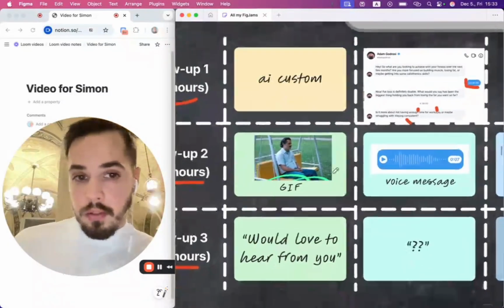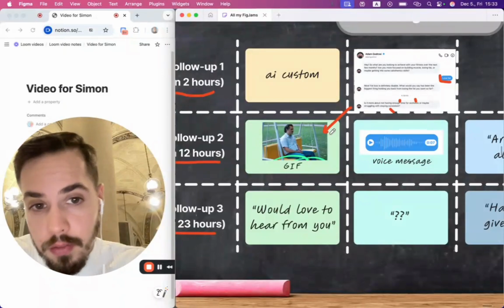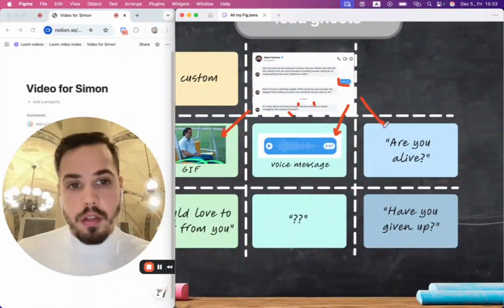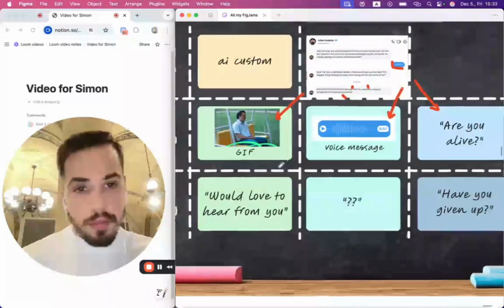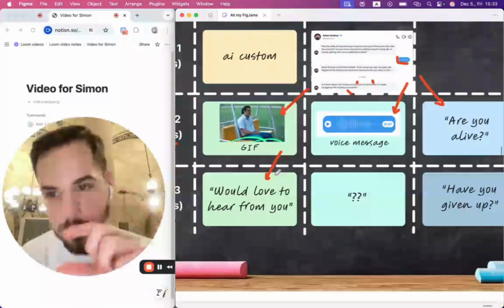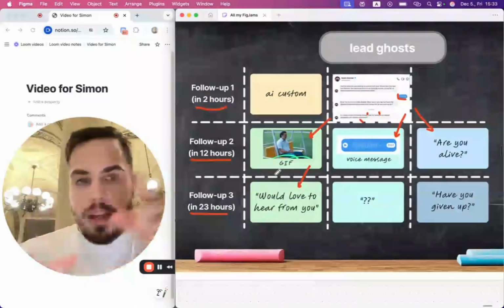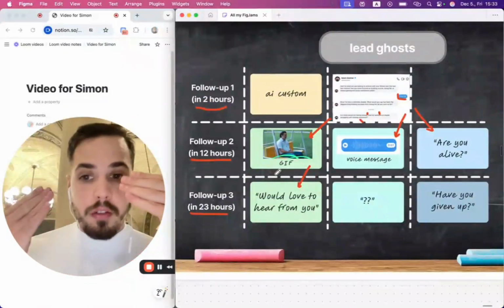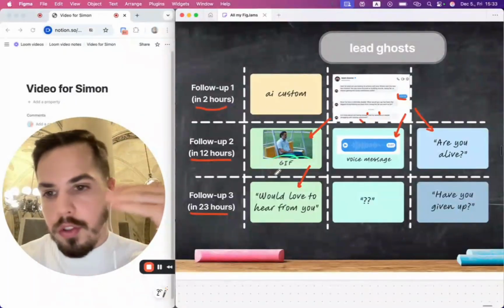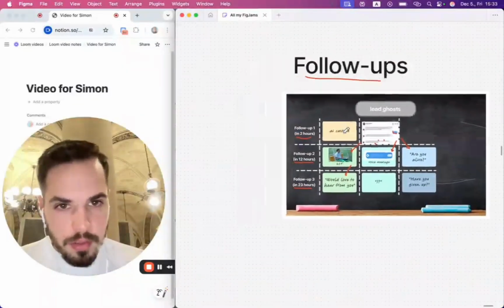And if the person still doesn't respond, we can send the second follow-up, which can be a GIF, it can even be a voice message, it can be a pre-written text, and then if they still don't respond, we can send another one. So basically, we can set up different options for the different rounds of follow-ups, and the AI will cycle through these different options if we get ghosted over and over again, to never send the same exact follow-up message again and again, which would make everything look super robotic. Okay, so that's about the follow-ups.